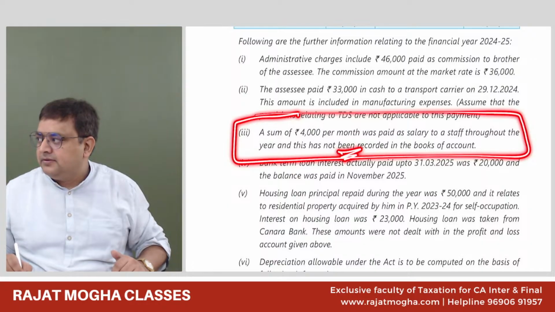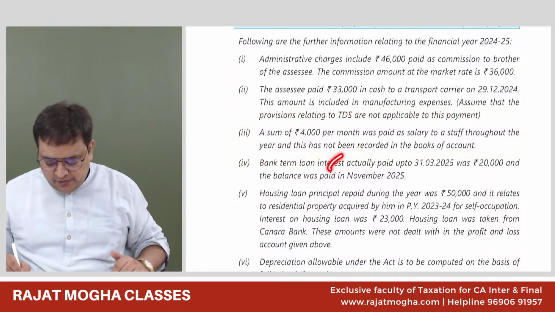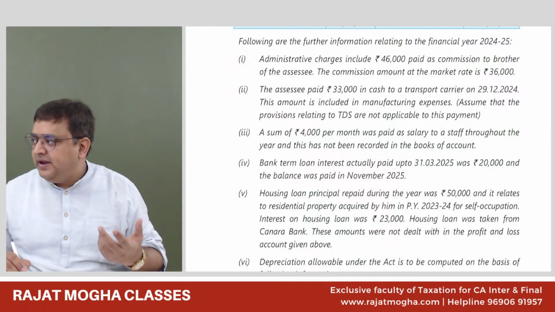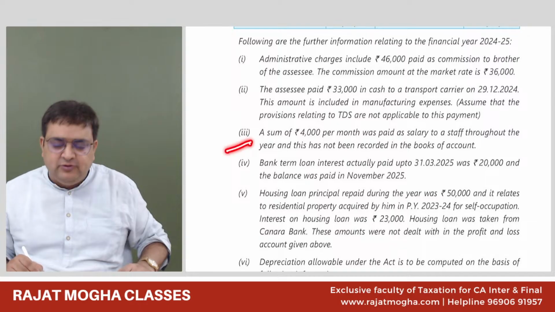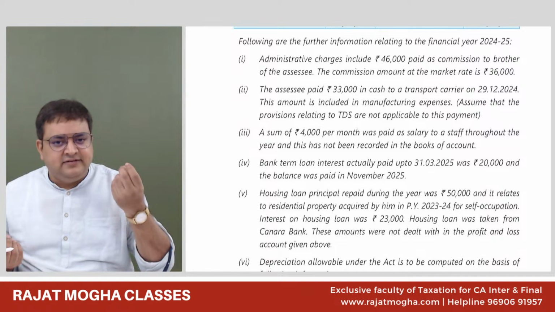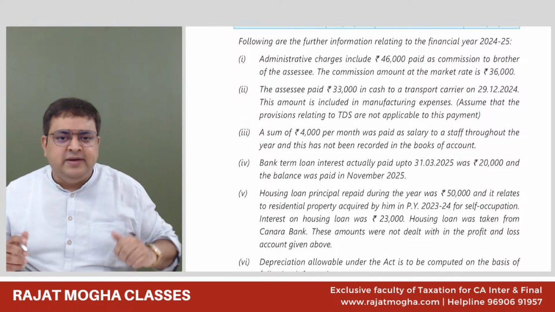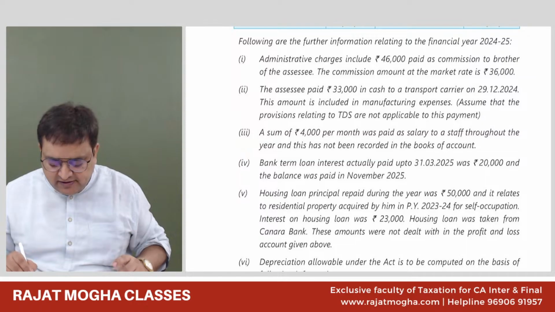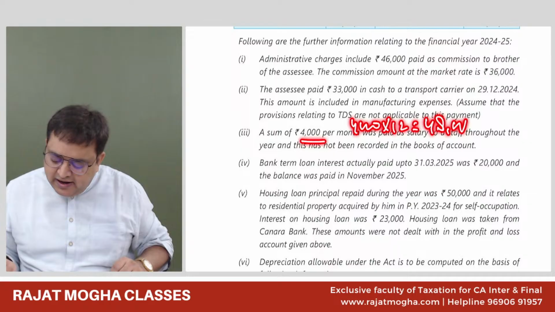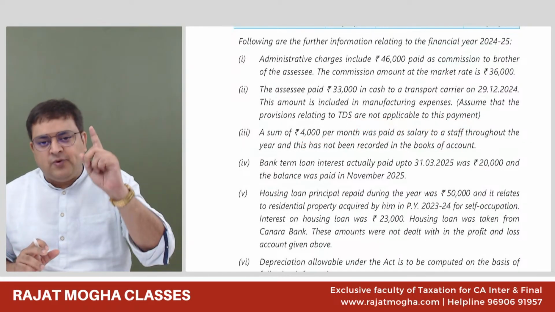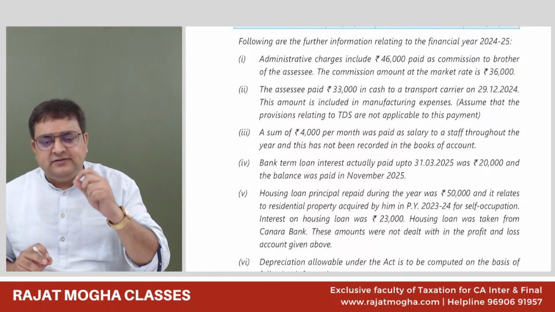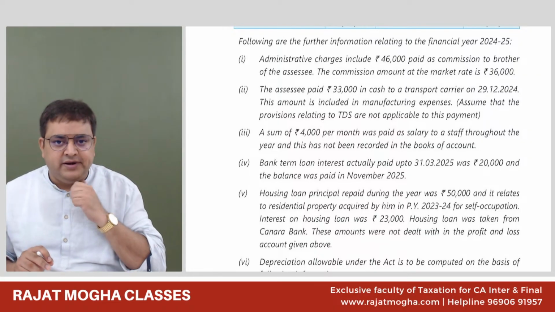We will allow the 48,000 not mentioned in the expense books. Okay. You are saying that, sir, this should be an allowable expense, and we should allow this expense. Why? Because this is a salary expense, a normal business expense. Salary, we understand under section 37, it's a general expense. It can be allowed in that case, 37. So 4,000 into 12, 48,000, you will allow it. Correct. This is one option. And I would request you to choose this option. Just assume that this is a normal expense, we will allow it.